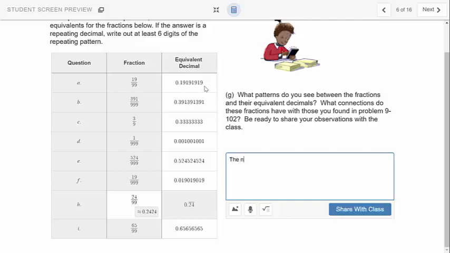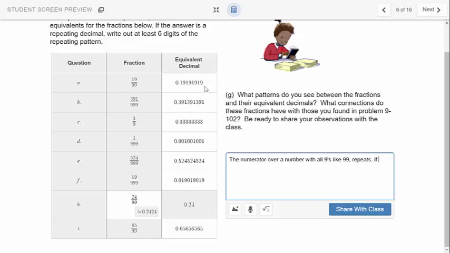The numerator over a number with all 9s, like 99, repeats.